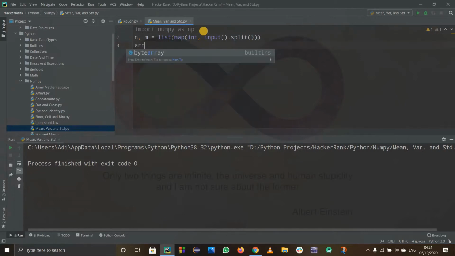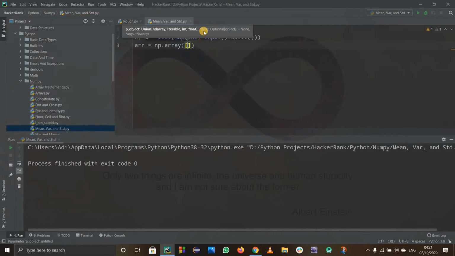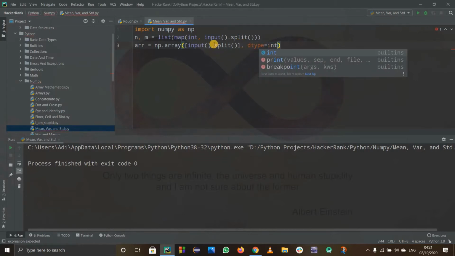Now I'll assign the value of ARR to numpy dot array. And array of what? I'll have to use a nested list because it is going to be a 2D array, right? So a nested list of input dot split. Why am I saying nested list? Because input dot split is a list itself, and I am using square brackets, so it becomes a nested list. First of all, you have to change the data type to integers, because input dot split takes in strings. I want to change them to integers.